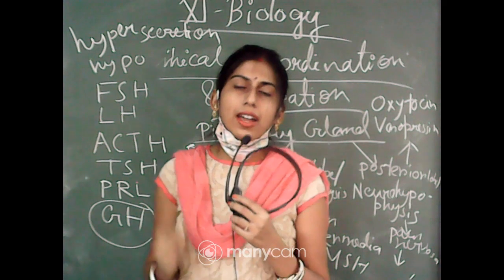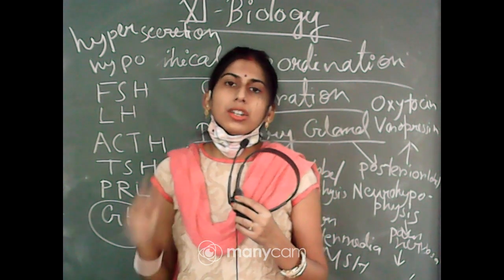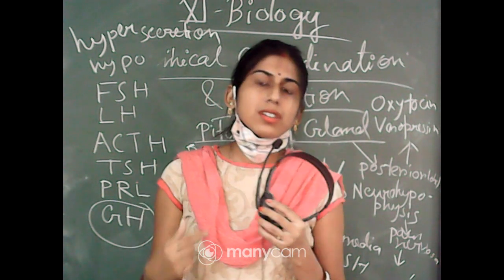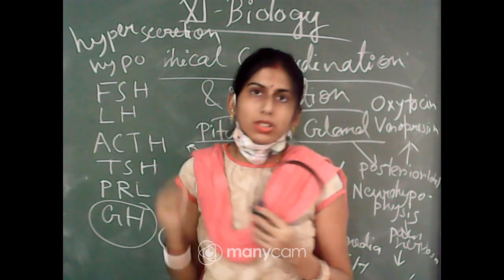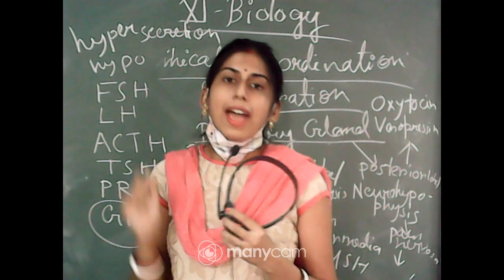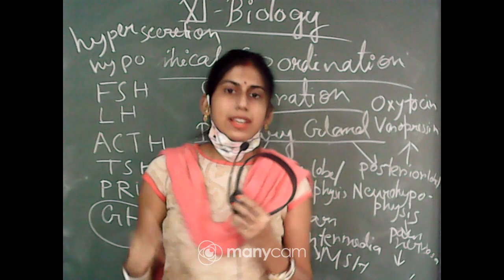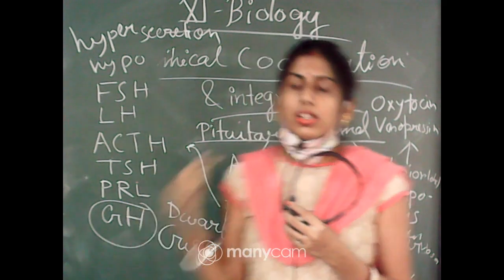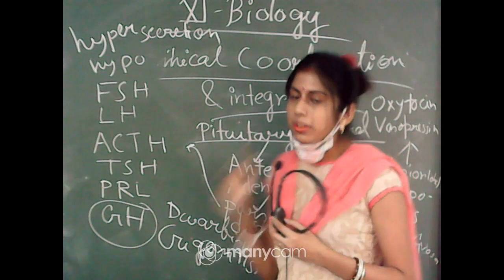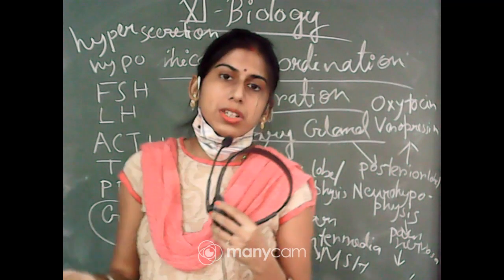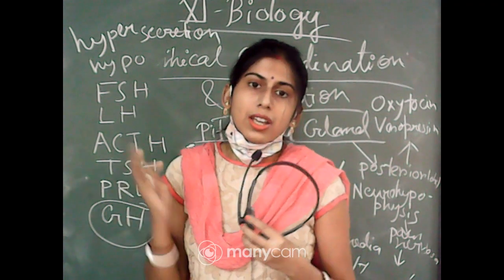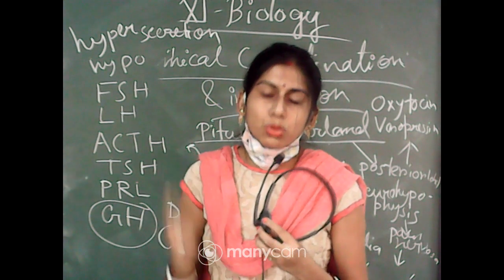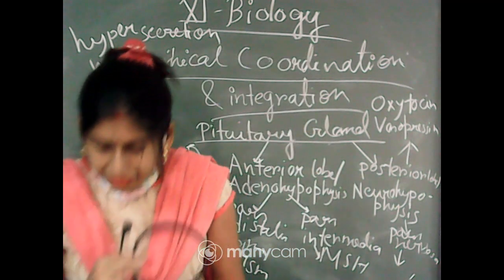Adrenal gland is another endocrine gland which is situated on the upper portion of the kidney, and the adrenal gland is again divided into two parts, adrenal cortex and adrenal medulla. So ACTH will help in the synthesis and secretion of the adrenal cortex glucocorticoid hormone.